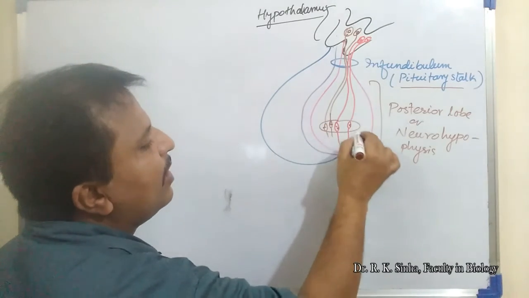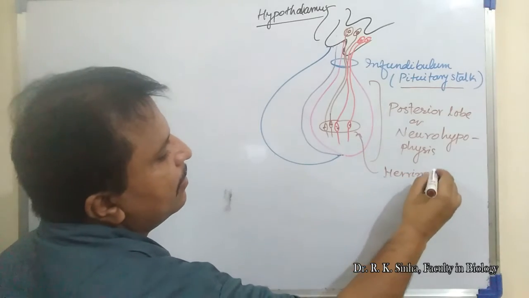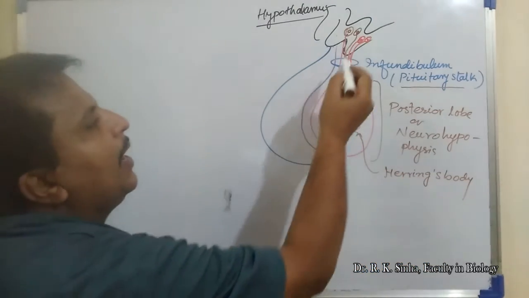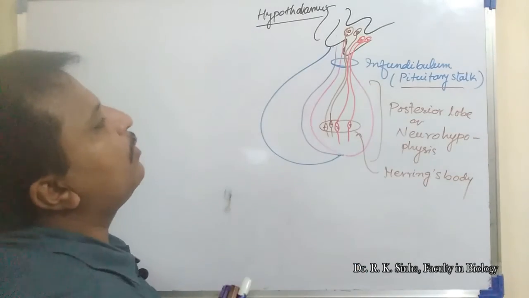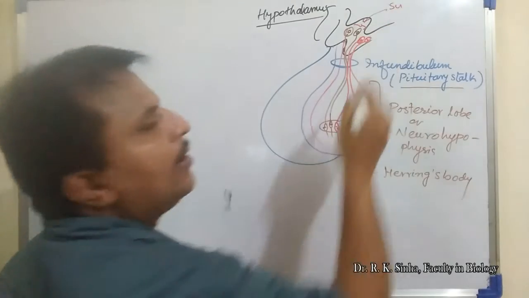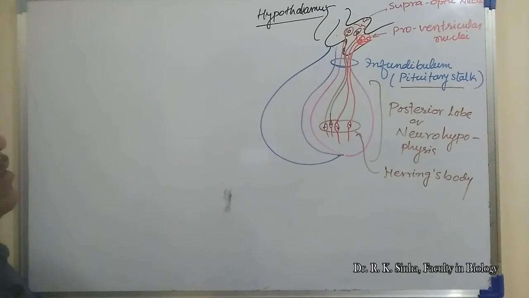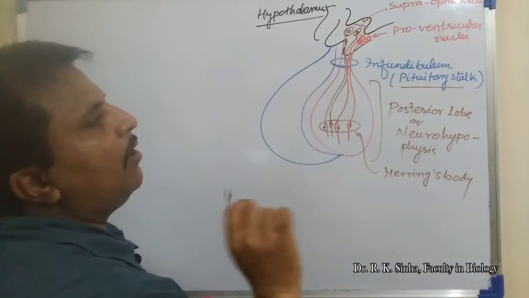These structures are known as Herring's bodies. These two are groups of neuroendocrine cells. This is the supraoptic nuclei that will form oxytocin.